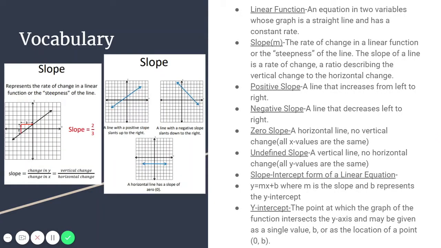A review of vocabulary for the week: linear function, slope, positive slope, negative slope, zero slope, an undefined slope, the slope-intercept form of a linear equation, and your y-intercept.